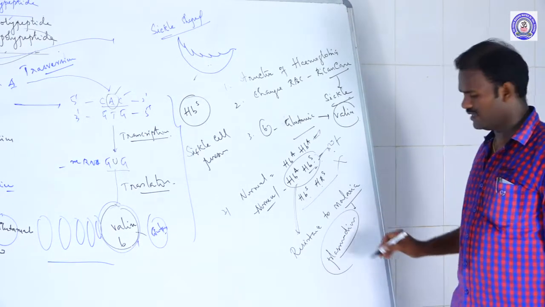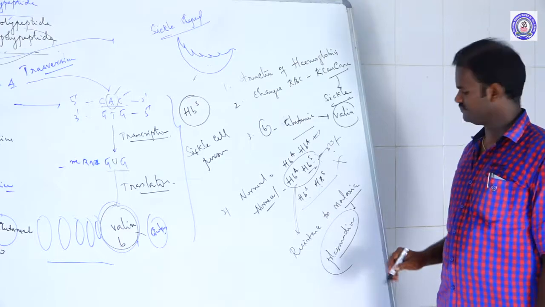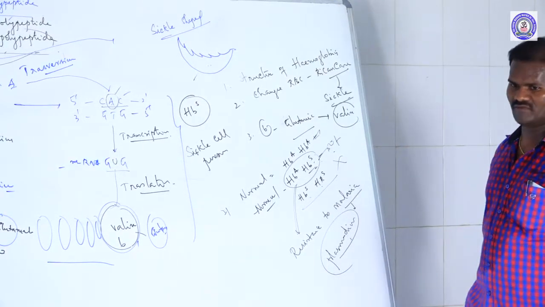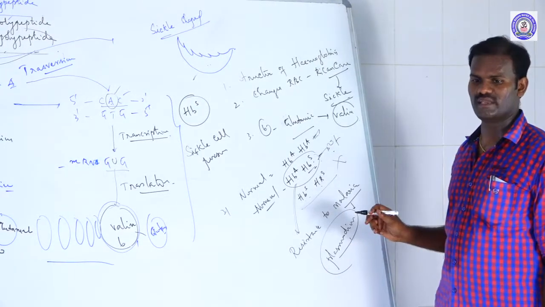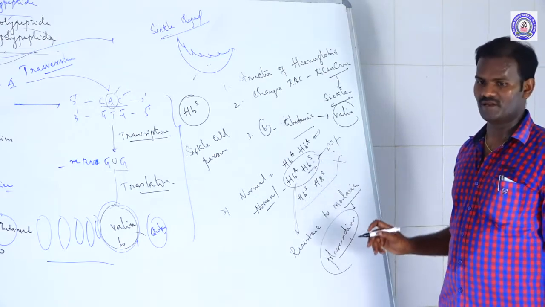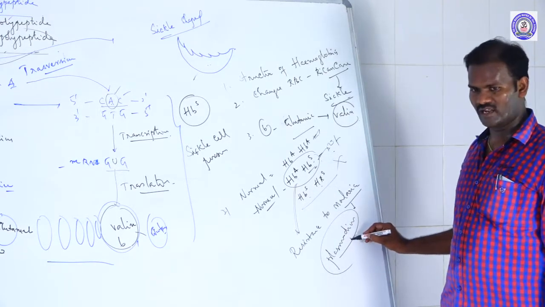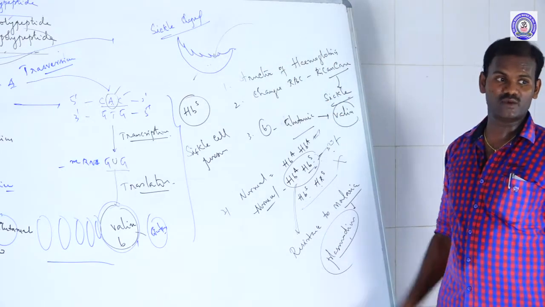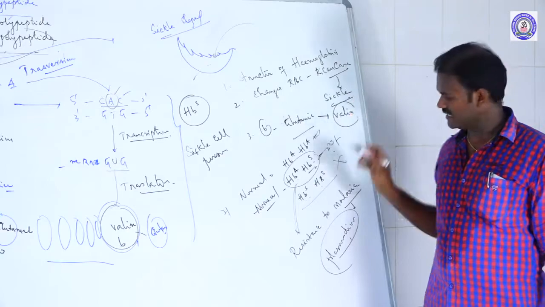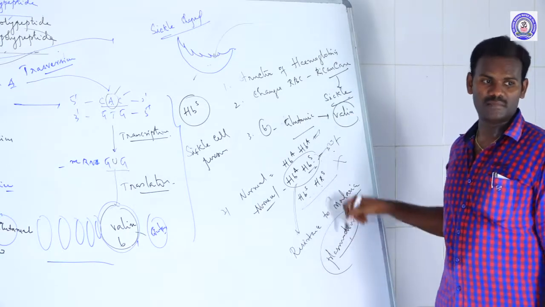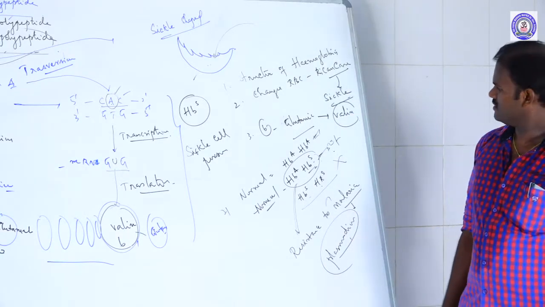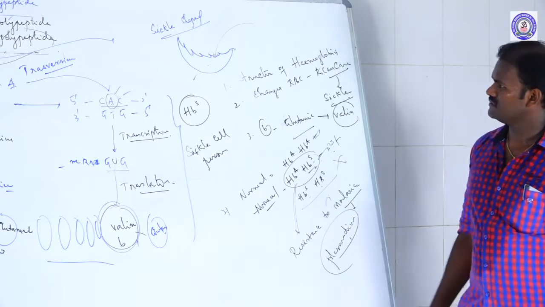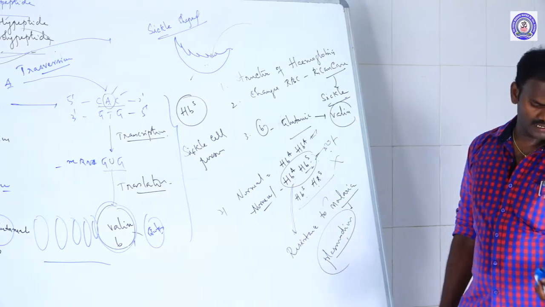Malaria is caused by Plasmodium vivax and Plasmodium falciparum. The most fatal disease is caused by Plasmodium falciparum. This Plasmodium falciparum cannot enter the sickle shaped RBC and cannot survive in the RBC. So such a person shows resistance to malaria. Okay, these are the examples of pleiotropism. Certain other crosses.